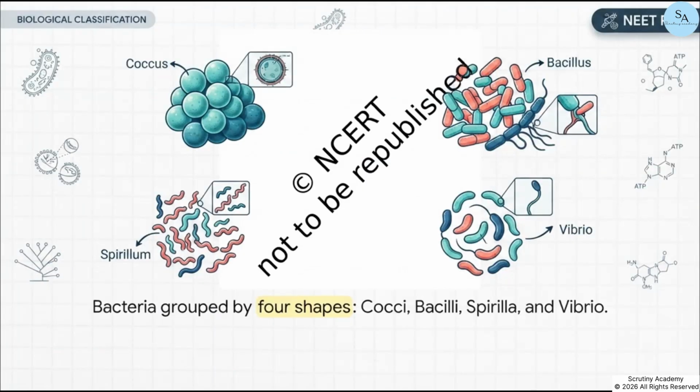This is the domain where bacteria absolutely reign supreme. Now, bacteria might be simple in structure, but their behavior is incredibly complex, and they show the most extensive metabolic diversity of any group of organisms. You've got to recognize their four fundamental shapes. There's the spherical coccus, the rod-shaped bacillus, the spiral spirillum, and the comma-shaped vibrio.